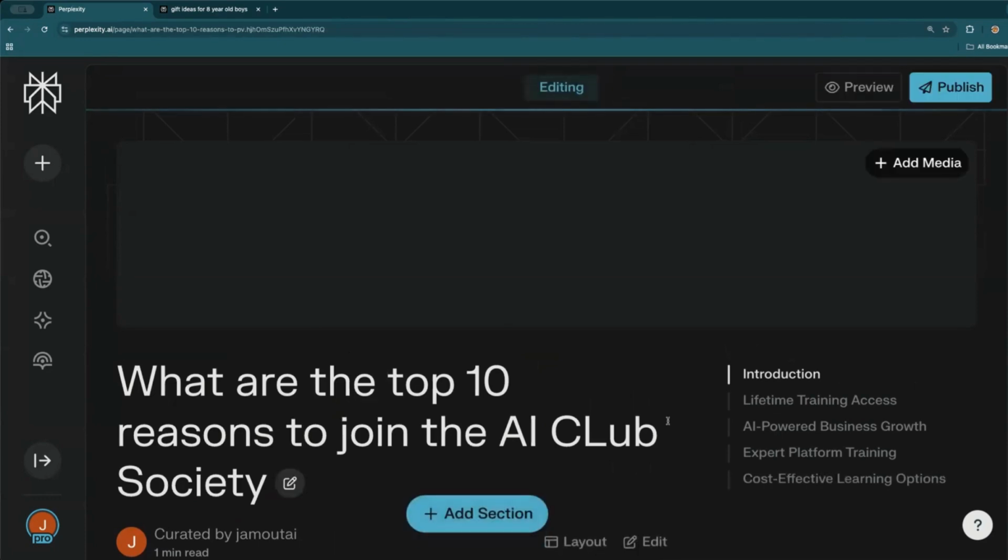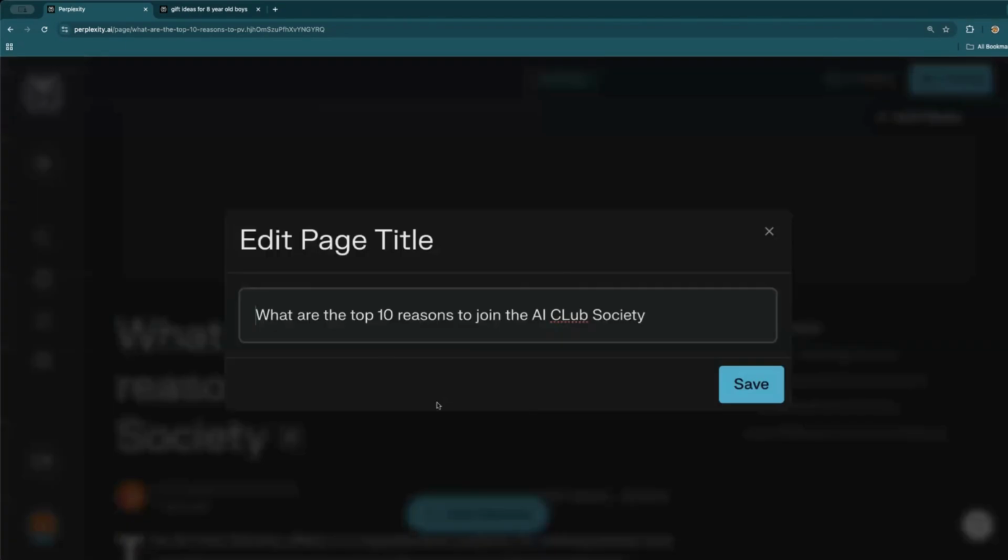So I don't know if this would end up in people's searches if they're not using Perplexity. However, I think the future is Perplexity and AI search. I don't think Google's going away anytime soon. I'm not saying that. I just think that people are going to start using this for search.